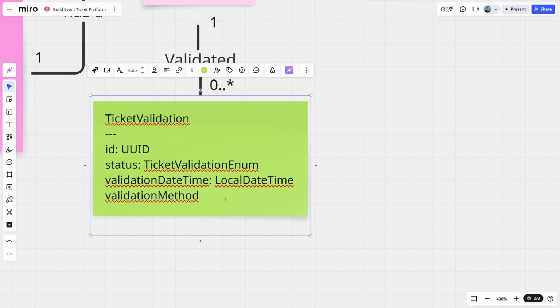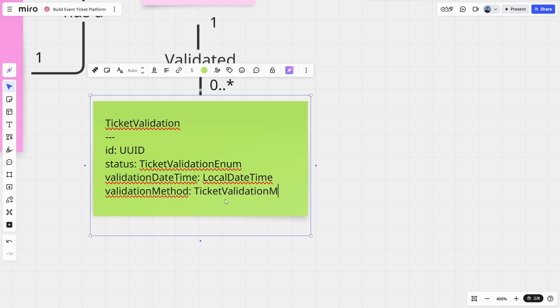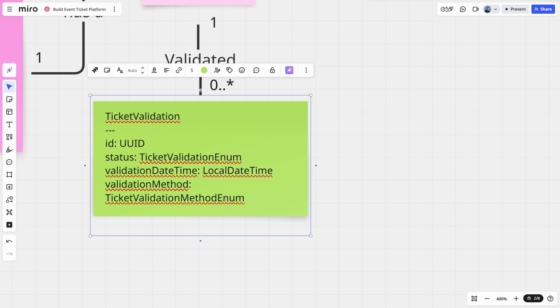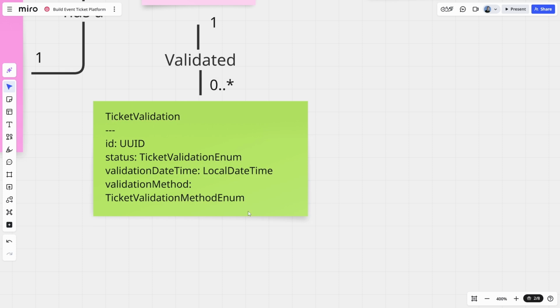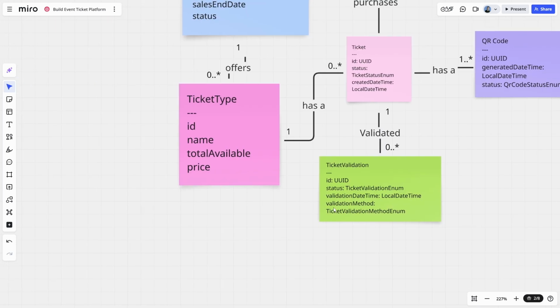Validation method, again, that should probably be ticket validation method enum. Clearly defined choices for this one. It's either a QR code scan or it's a manual entry. And they're the two options that we know about so far. So that is a good use case for an enumeration. So what else do we have over here?